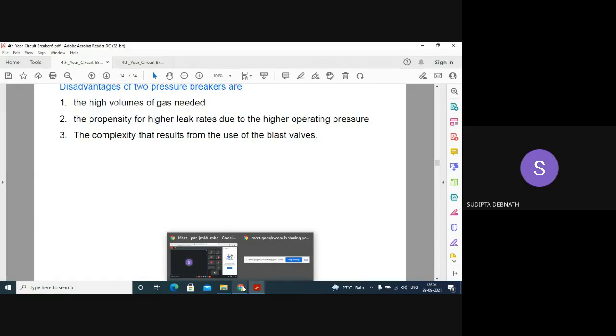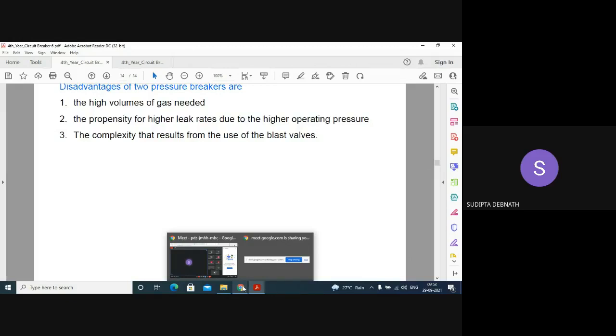The disadvantages are that a high volume of SF6 is required, so that it can attract all the electrons from the medium. There is also a tendency for leak rates due to higher operating pressure. Of course, if the operating pressure is higher, the tendency of leakage will be there. You have to be very cautious.